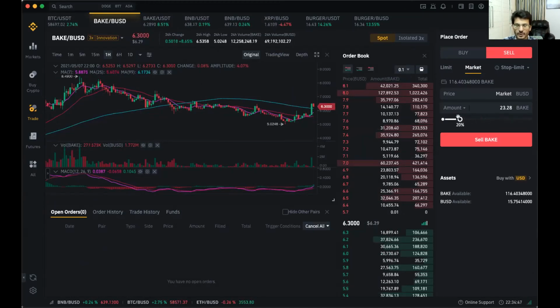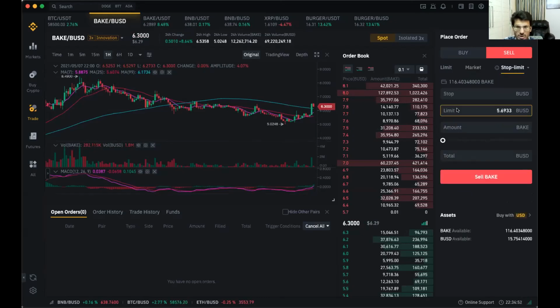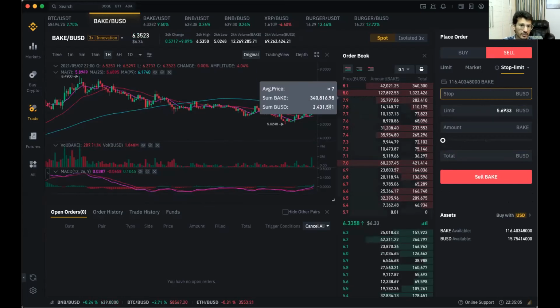Other than that, if you want, you can put a stop loss. Stop loss is a loss limiting thing. Let's say I have 116 BAKE here, and I'm trading it against BUSD. If I want to put a sell order here, I will put a stop loss at 5.5.